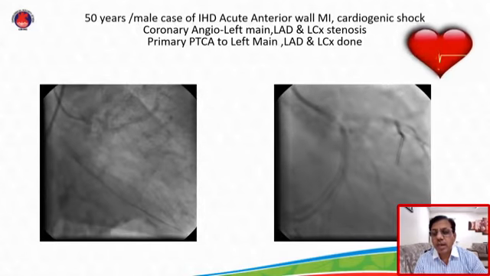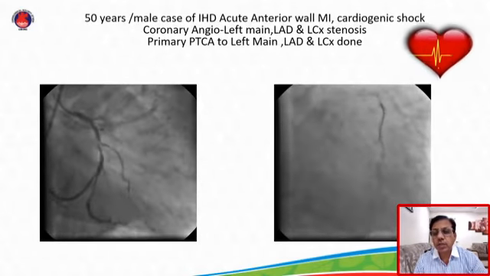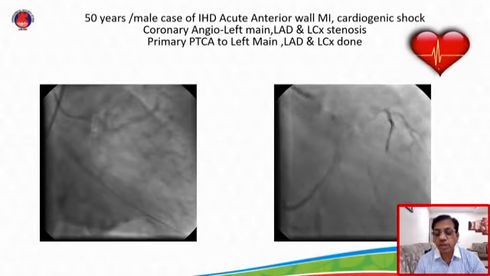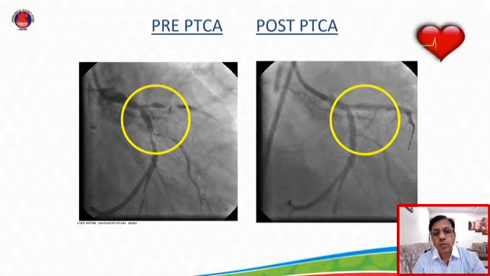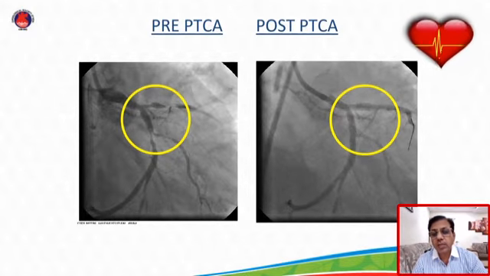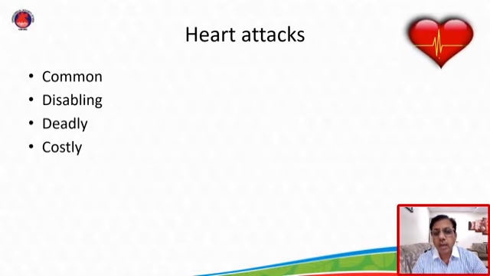It was a very high risk angioplasty, but everything went all right. Hospital stay was uneventful and this patient was discharged in stable condition. These are the blocks which were seen in the pre-PTCA, and subsequently they have been well opened with angioplasty with stenting in this patient.